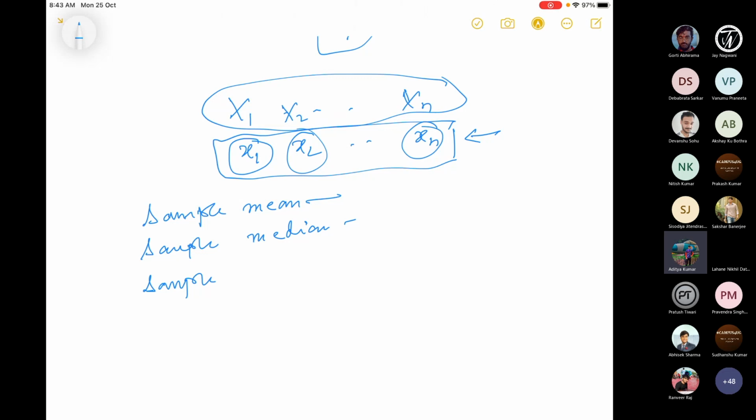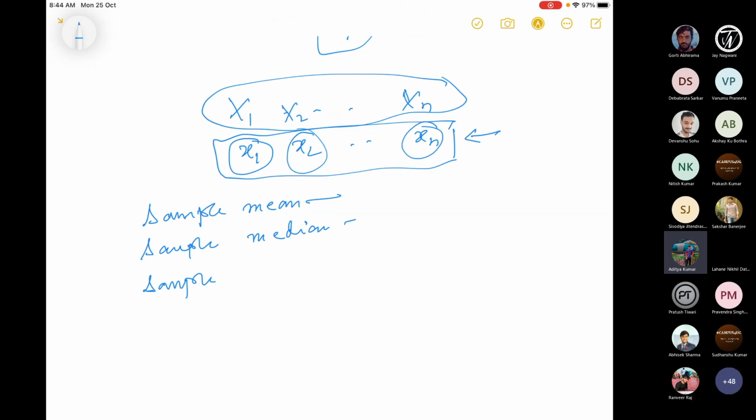So this is a realization, small x1, small x2, small xn. But since the random sample itself is a choice, suppose you want to take 3 samples, 4 samples, 10 samples. You may not get the exact same sample repeatedly. You may get different samples, and then the values of small x1, small x2, small xn will change, of course.